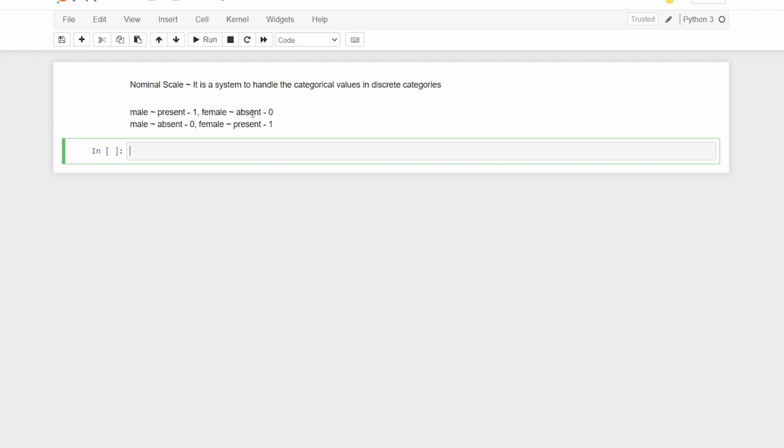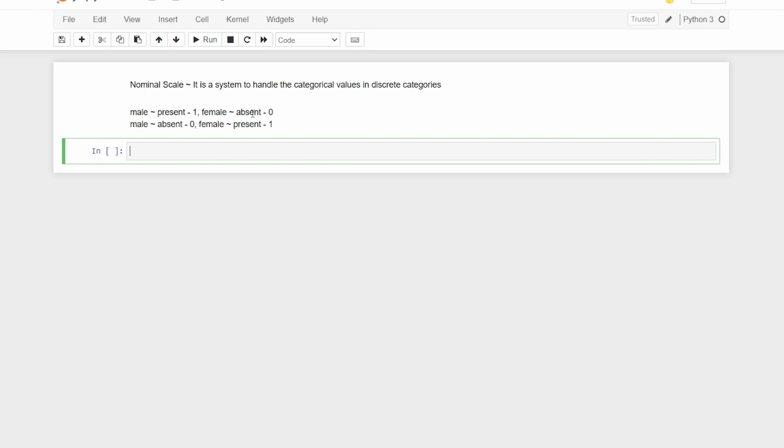So we want to make two separate columns that state that when the male is present the female is absent, and when the female is present the male is absent. This will help the machine learning algorithm to analyze that whenever male is present, female is always absent. So the ML algorithm is going to work with it using the nominal scale.